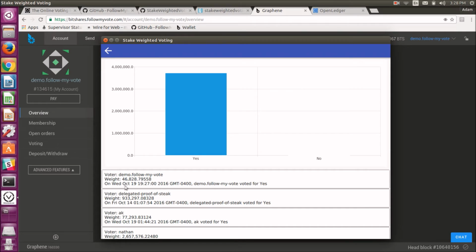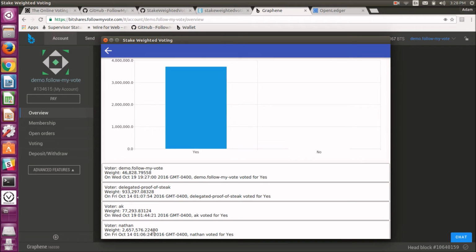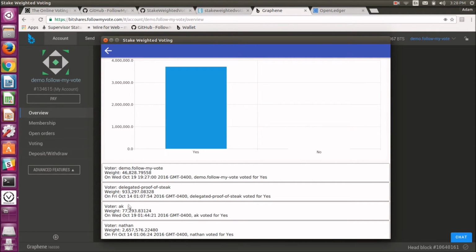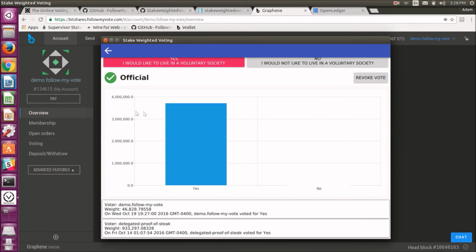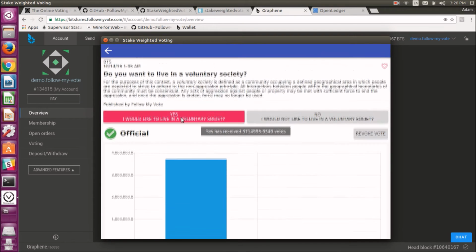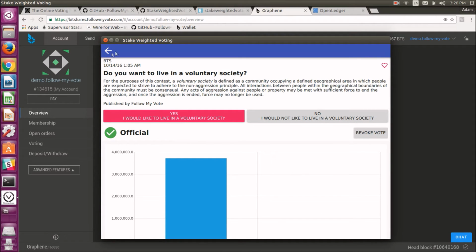So you can see it actually shows you the date and time it was stored on the blockchain and what the vote was for. You can see there are several other people that have voted. And if you add up the total weight of all these different votes, when hovering over it, it amounts to 3,700,000 and change. So that is pretty cool.